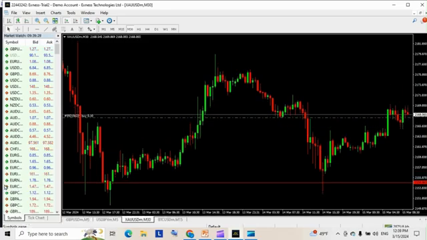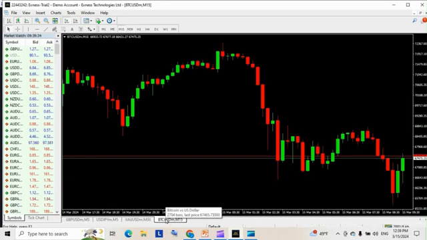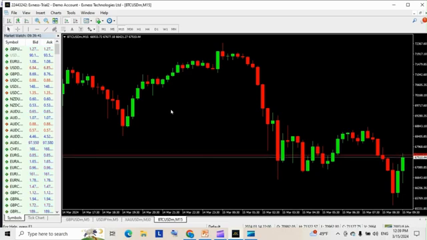So guys, basically this is it for today's tutorial. I hope you are able to understand the difference. Ask price is the price at which you want to buy. The bid price is the price at which you are selling. The difference between the bid and the ask is what we call the spread. Basically, you can call the spread fees.